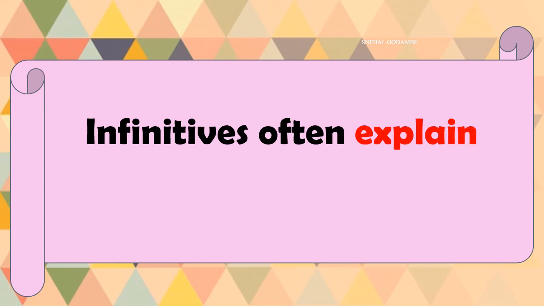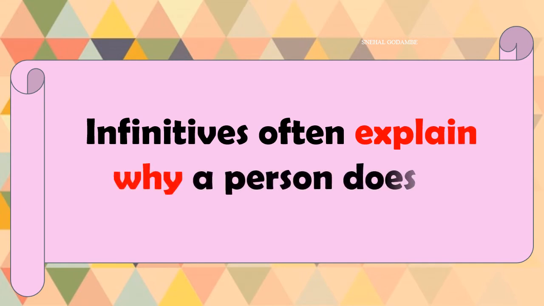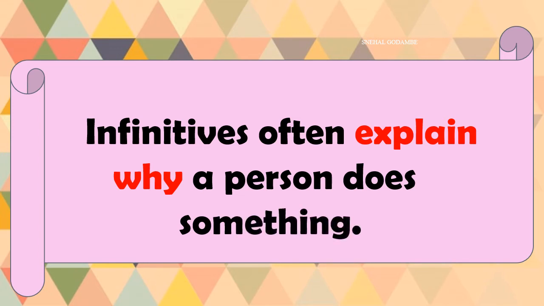Now we will learn about it. Infinitives often explain why a person does something. This is the rule we have framed after learning so many examples. Infinitives often explain why a person does something: to get, to know, to get relaxation, to relax. He needs a coffee to feel fresh. He went to market to get some vegetables. So in this way, infinitive forms often explain why a person does something.